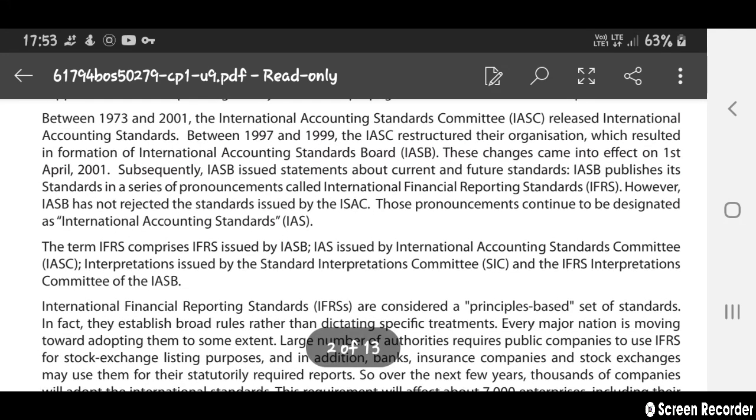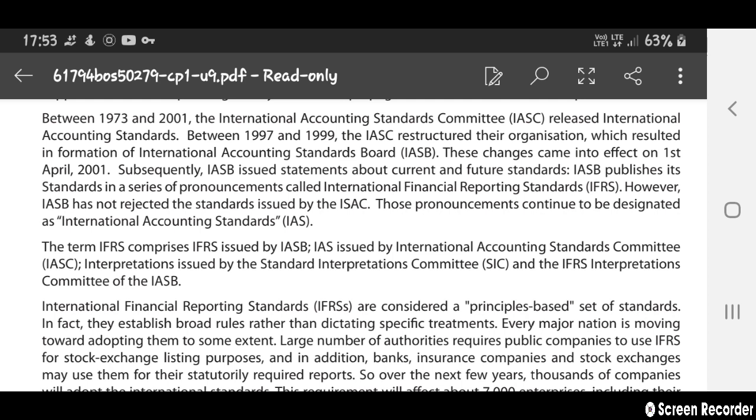Between 1973 and 2001, the International Accounting Standards Committee (IASC) issued international accounting standards. Between 1997 and 1999, IASC restructured its organization, which resulted in the formation of the International Accounting Standards Board, and these changes came into effect on 1st April 2001.